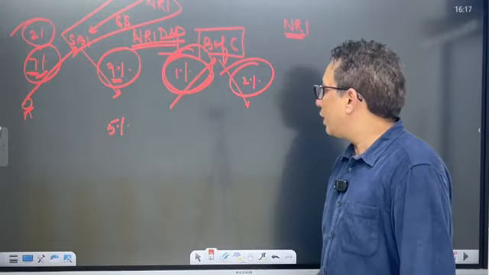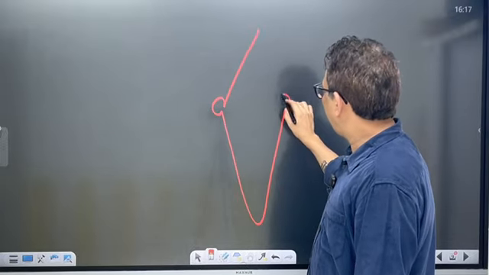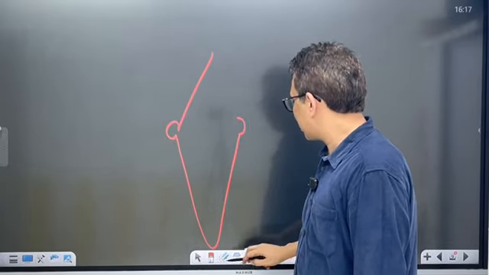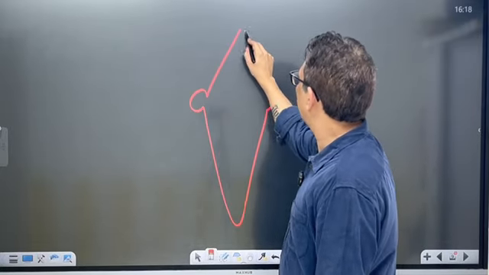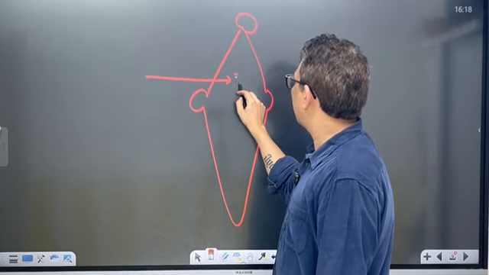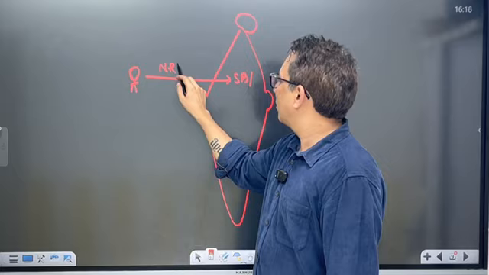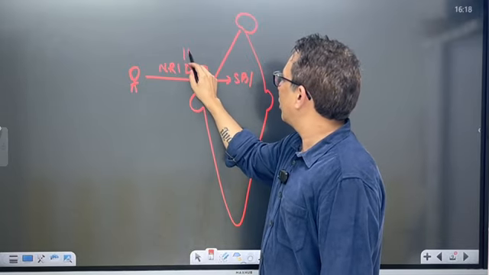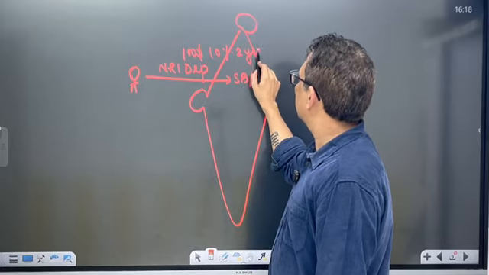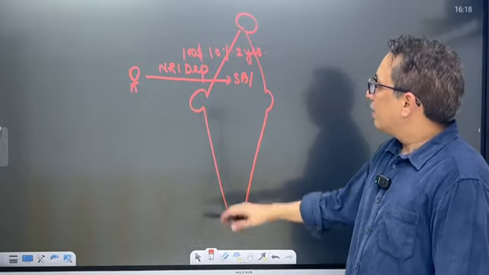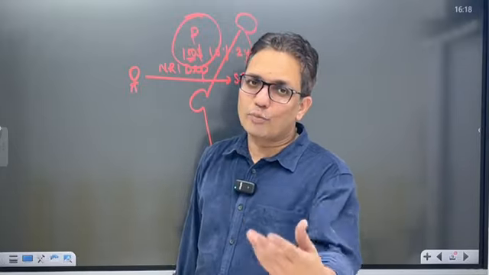Now you need to understand this, and this would work for all the discussions. The NRI deposits money with the bank. Say he deposits $100 at a 10% rate of interest for a period of say 2 years. This $100 is the principal component. If you remember the budget, I'll again quote the budget over here.